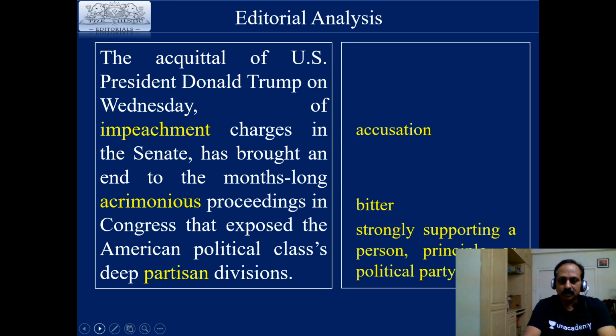When you see a particular adjective, always try to focus on the noun and try to remember the combination. What is the combination here? Acrimonious proceedings. But in everyday English or effective English also, we use the word acrimonious with arguments. Acrimonious argument means what? Bitter argument. Then there is one political term, partisan divisions. The word partisan means strongly supporting a person, a principle, or a political party.